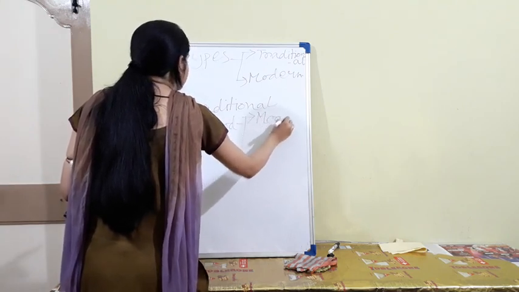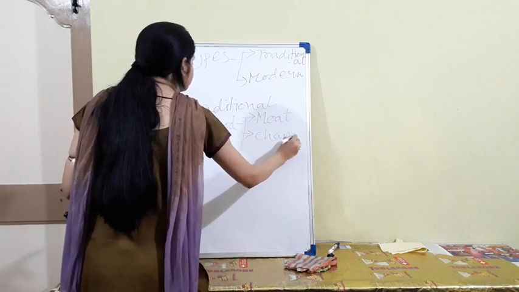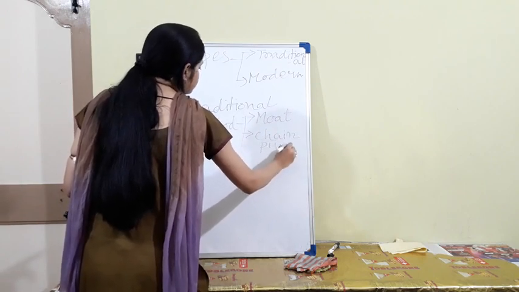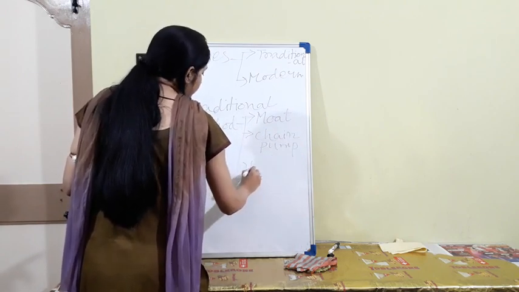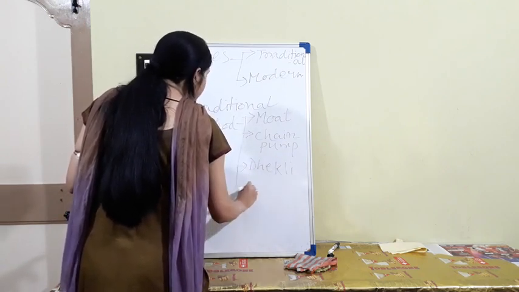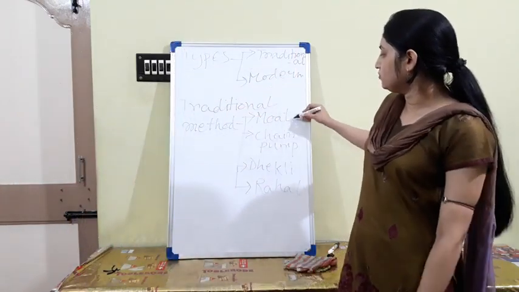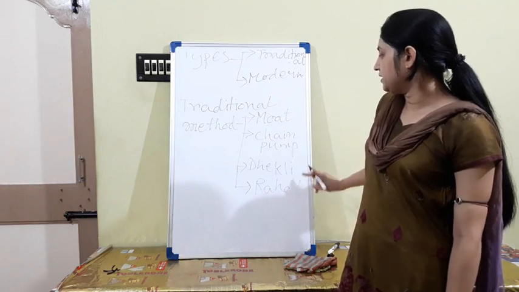Moat, chain pump, dhekli and rahat. Okay, these are the 4 types of traditional method: moat, chain pump, dhekli, rahat.